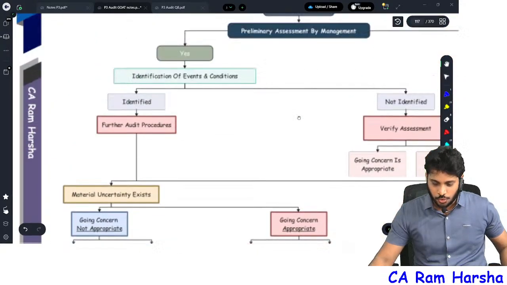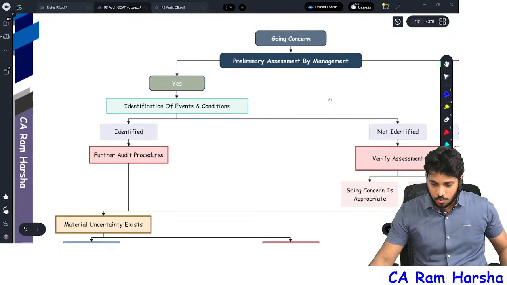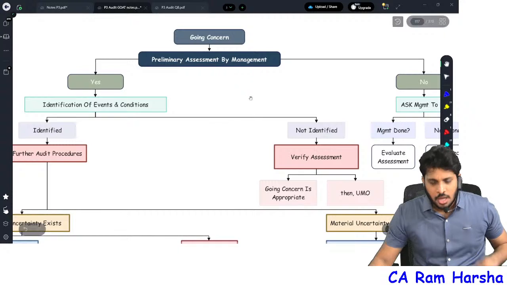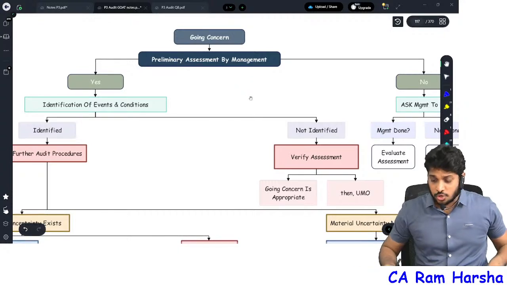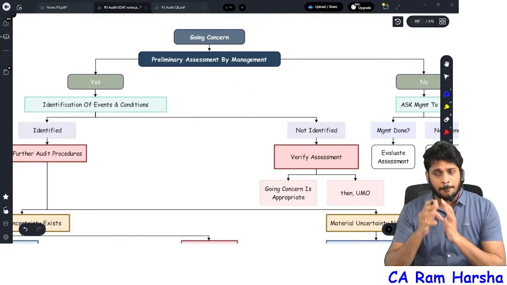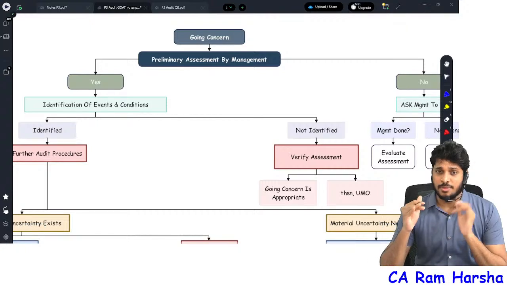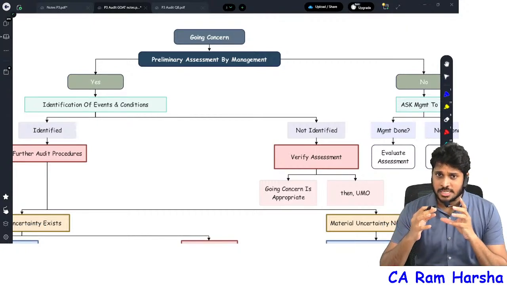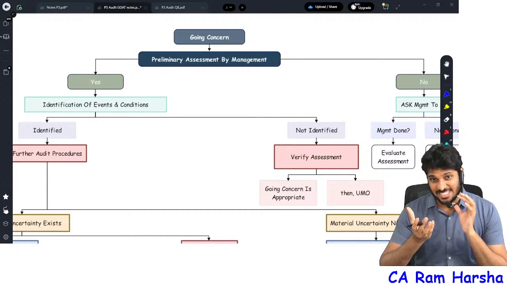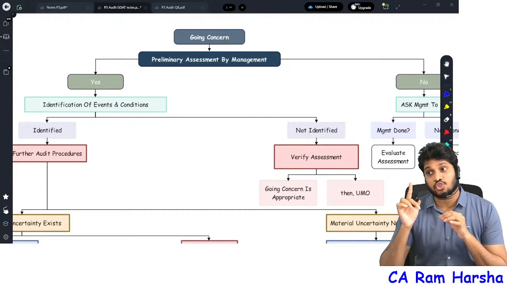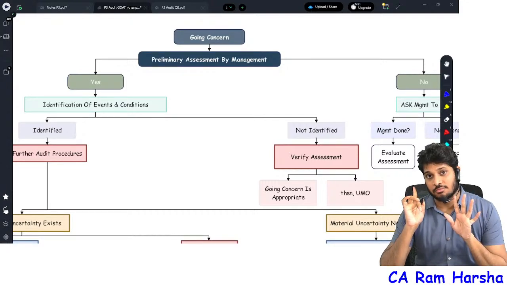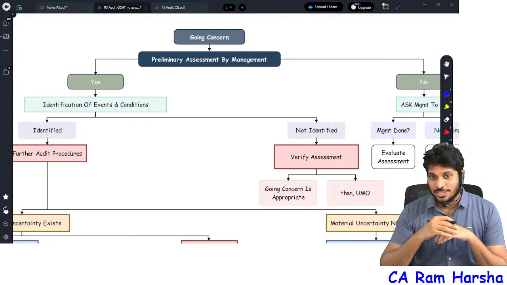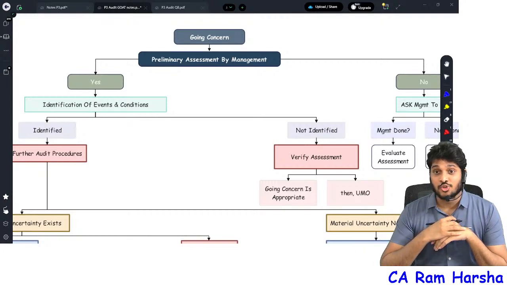Yes. So you see SA 570. What exactly is the 570 standard talking about? Going concern. What is meant by going concern? By default, every company generally prepares its financial statements using the going concern assumption. What is the importance of the going concern assumption? Because of the going concern assumption only, fixed assets are shown at cost minus accumulated depreciation. If the going concern assumption is not there, fixed assets must be shown at NRV.